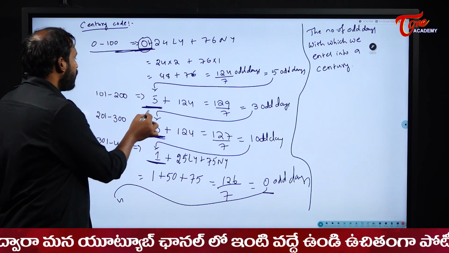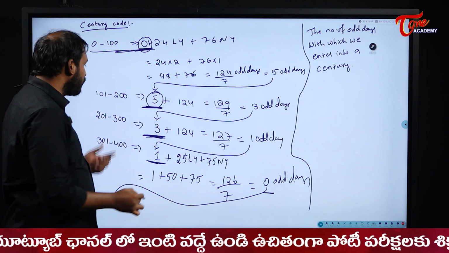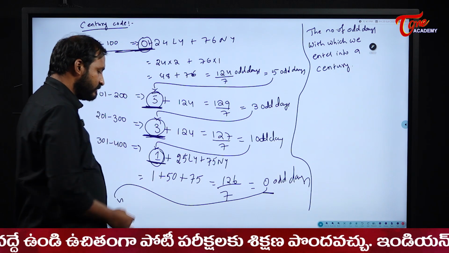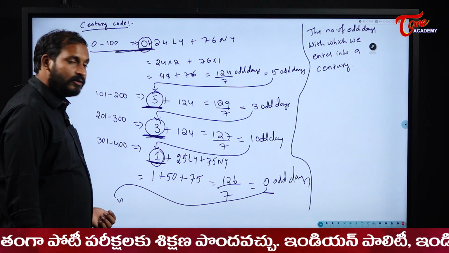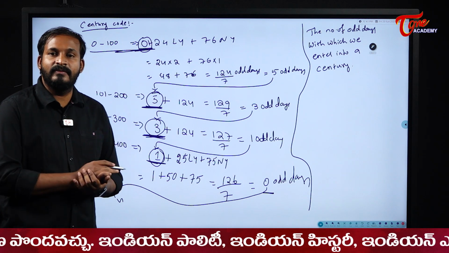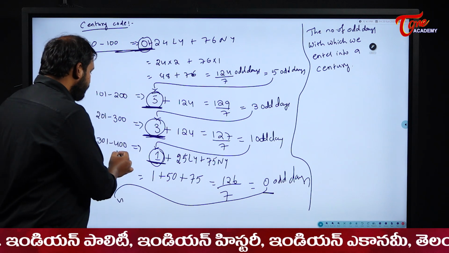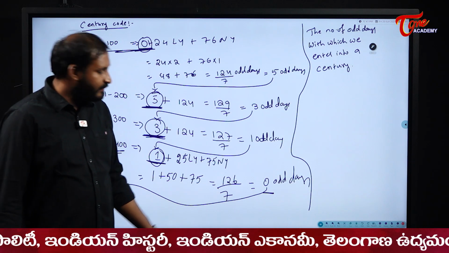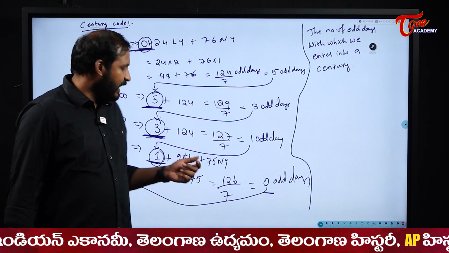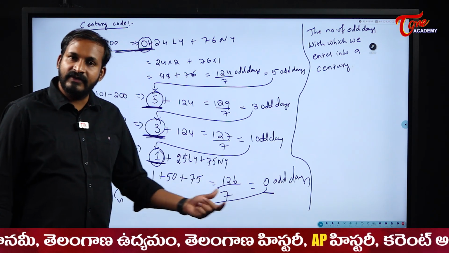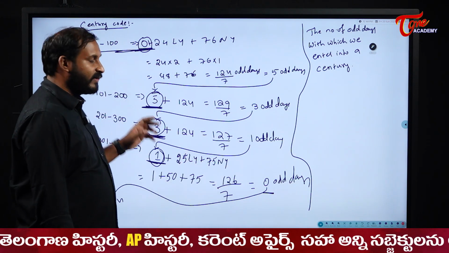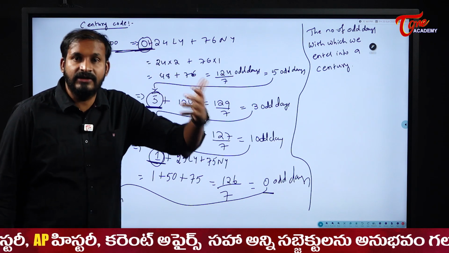The century code for 101 to 200 is 5. The century code for 201 to 300 is 3. The century code for 301 to 400 is 1. And the century code for 401 to 500 is 0 once again. Why? Because this 0531 will be repeated. Remember, for every century leap year, the odd days become 0 definitely. At 400 it becomes 0, at 800 it becomes 0, at 1200 it becomes 0, at 1600 and so on. So 0531 is the number of odd days with which we are entering into that century.